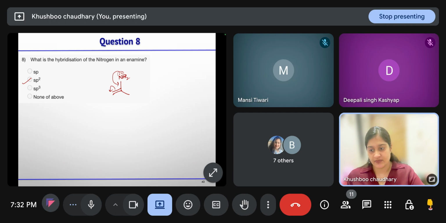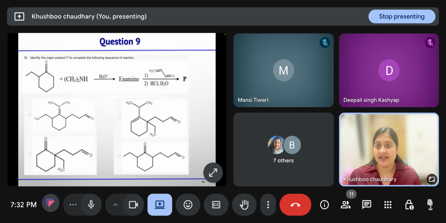Then identify the major product P. So first is the formation of enamine. Firstly, iminium ion will form, then deprotonation. So you will get the enamine. Here this N CH3 CH3. Now the other possibility you can think about is the hindered enamine.